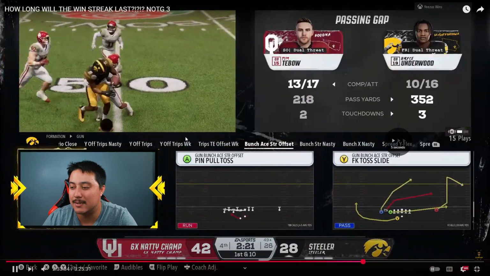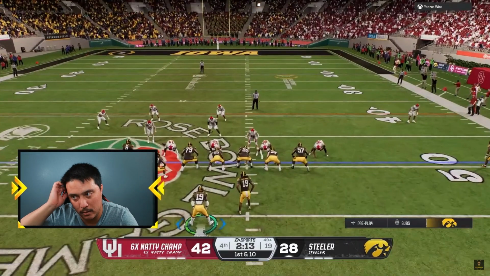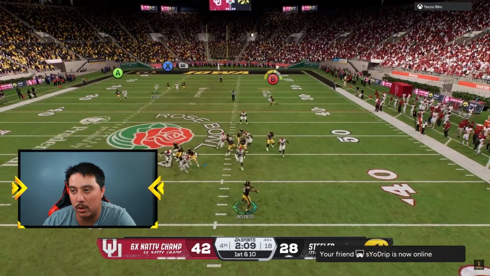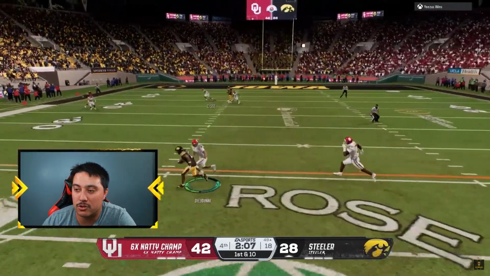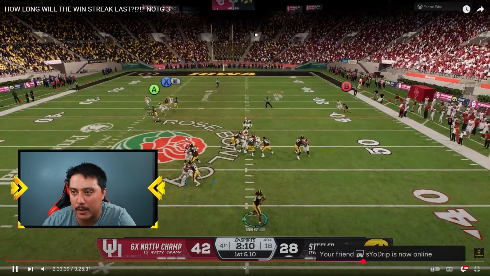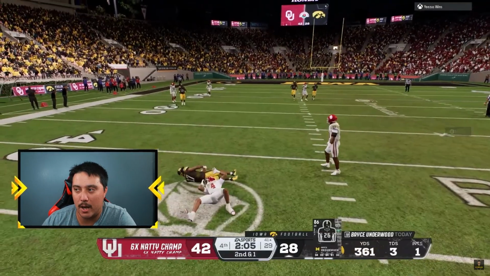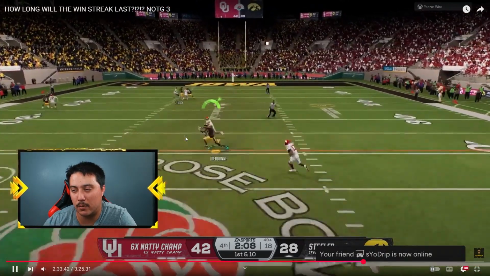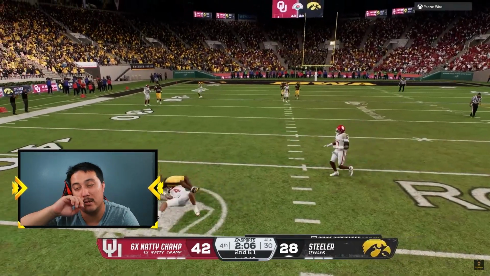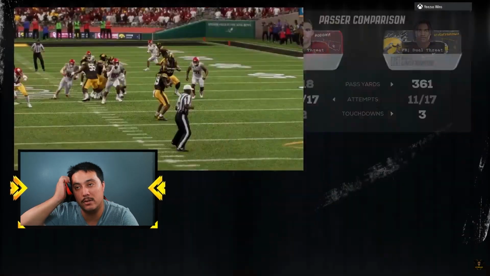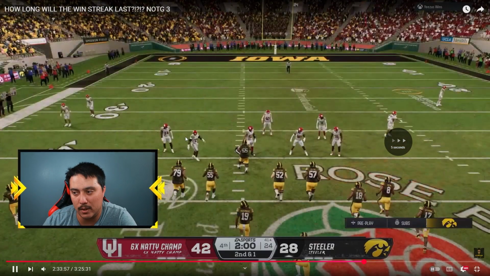The clock is ticking. We call flood here, looking to just quick snap something. He instantly switches onto his corner. I have the streak wide open, I believe. Yes, look at that. Well, that's tough. That's a tough throw for Bryce Underwood there. I could have potentially thrown that to RB or maybe even X2 because he was behind him. We took the easy route, the easy bet there on the out route to our man Dudon, and it is the 2-minute warning just like that.